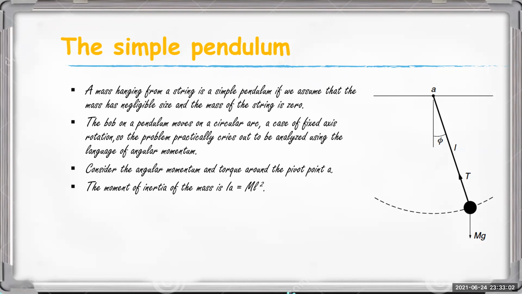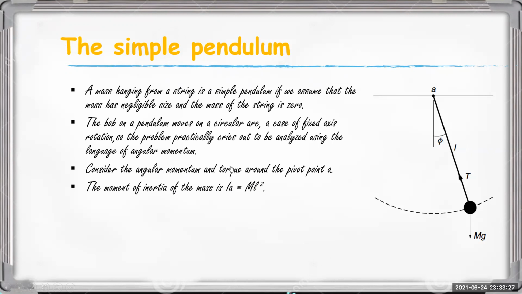So first we have to find out the angular momentum and torque. Angular momentum L is equal to I omega. Here I is known, and when we write it, it is m L squared omega.